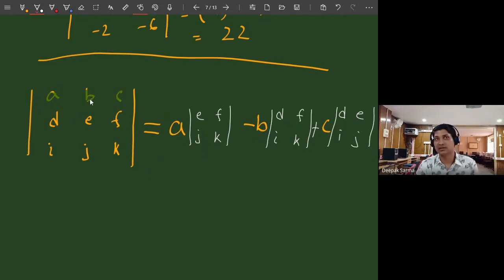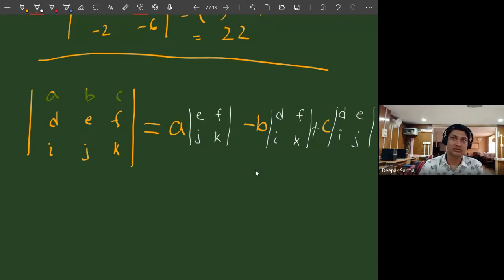But I have B because I chose the first row. Then multiply B with another determinant. What is that? Simply ignore the row and column where B is present. If I remove this column and the row, I have D, F, I, K. Then plus C, because only the middle one is minus, multiply C with a determinant obtained by removing the row and column where C is present. That is here D, E, I, J.